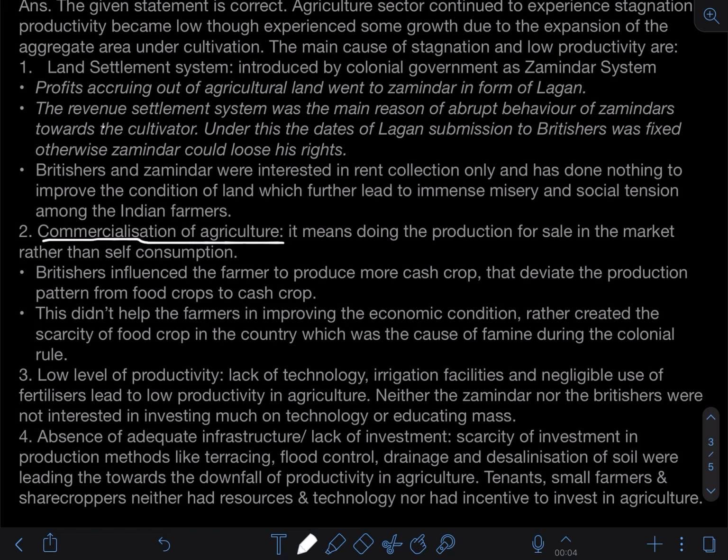So the British influenced the farmers to produce more cash crops. Very, very, very important term. When I say cash crop, what do you mean by cash crop? Cash crops are those crops that grow immediately or comparatively take less time and are ready to sell in the market, giving instant money to the farmers, right. So that is the cash crop. Now Britishers influenced all the farmers to go for the production of cash crops rather than food crops.